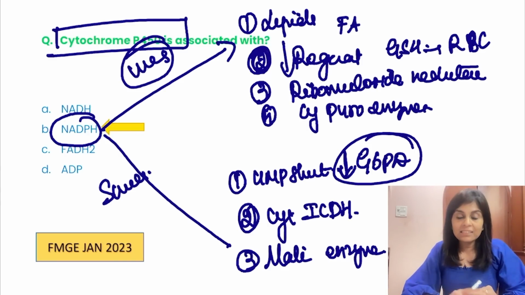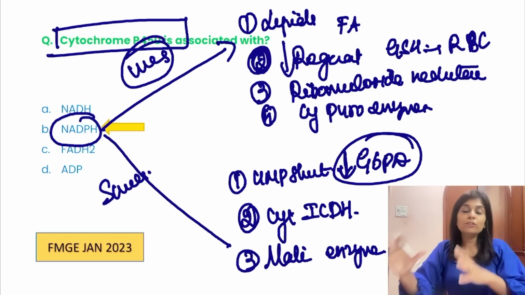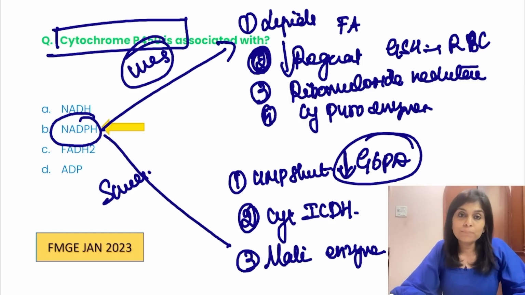Fat synthesis, regeneration of glutathione, ribonucleotide reductase, cytochrome P450 enzymes. What are the sources of NADPH? The most important source of NADPH would be the HMP shunt, cytoplasmic isocitrate dehydrogenase, and malic enzyme.